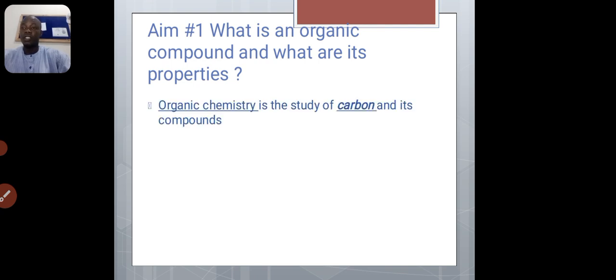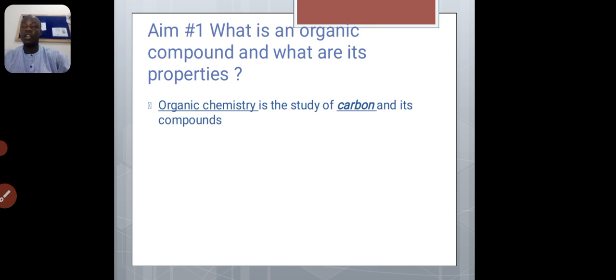So you see, this is the real definition. Organic chemistry is the study of carbon and its compounds. Anywhere you see carbon and its compounds, that compound is considered an organic compound. Organic compounds are compounds of carbon, and remember when we said a compound is a combination of two or more elements.